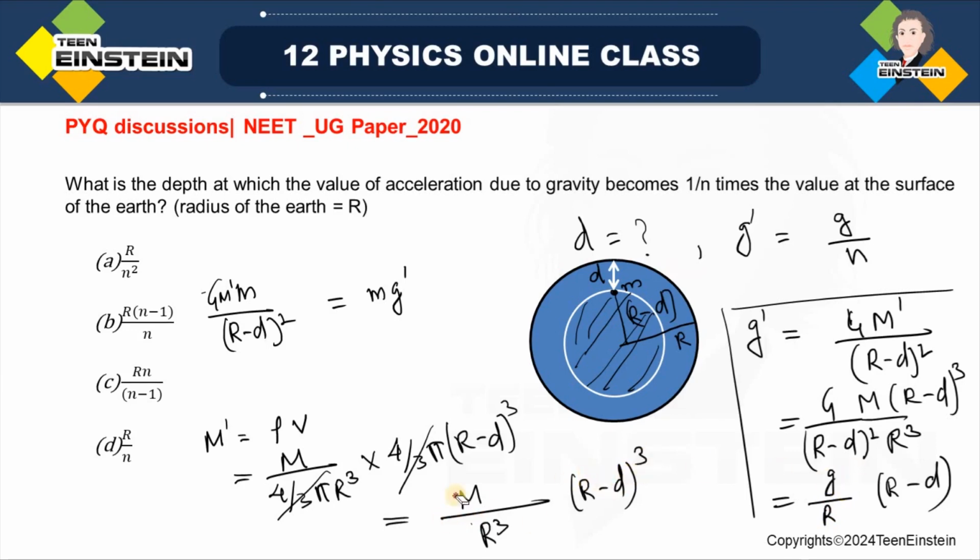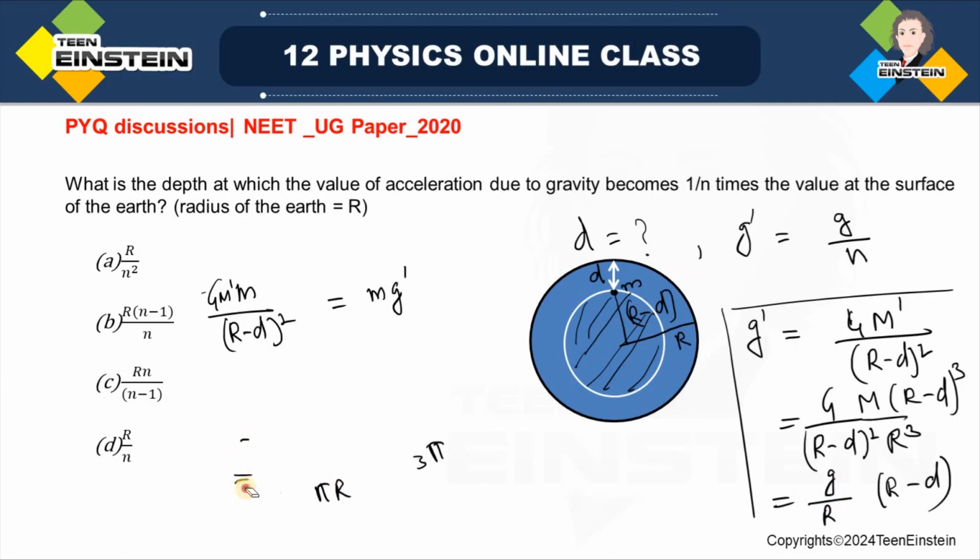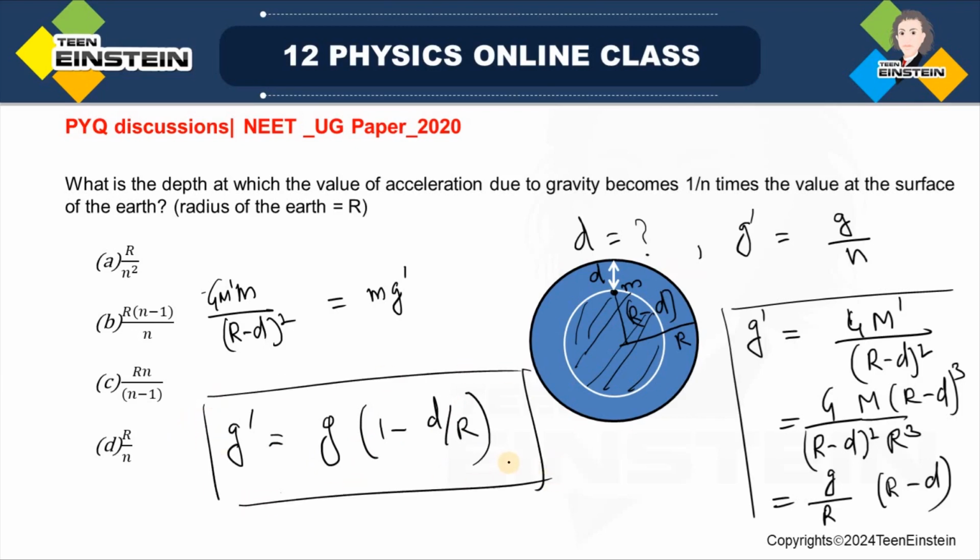What is the relationship I have got? Let me erase this portion and write the relationship between g and g prime. We have got g prime is equal to g whole into 1 minus d by r. So this I could have written directly and solved the problem.